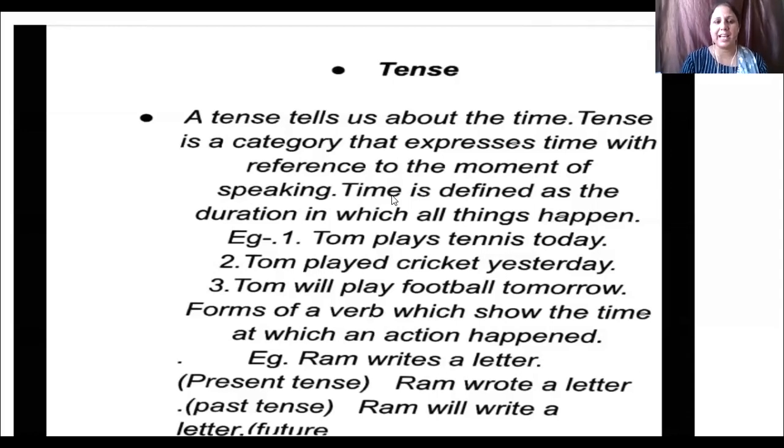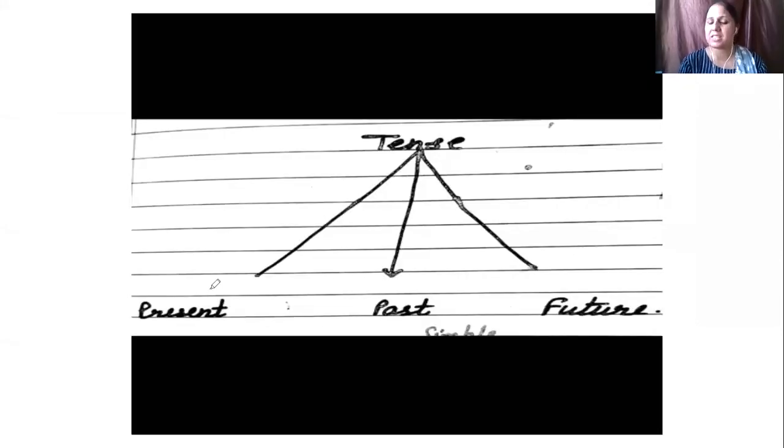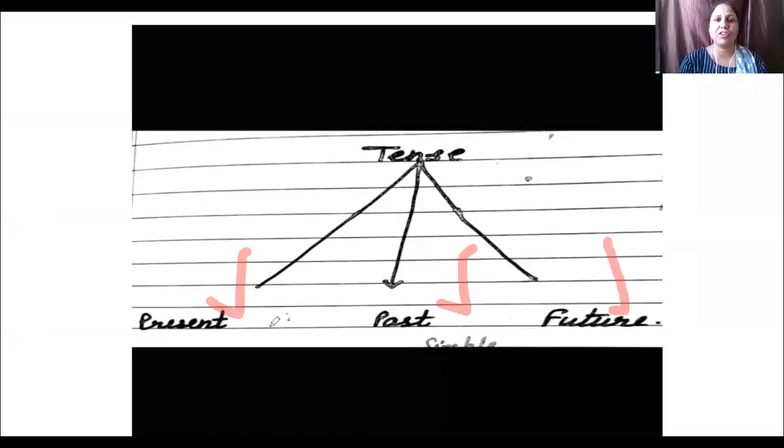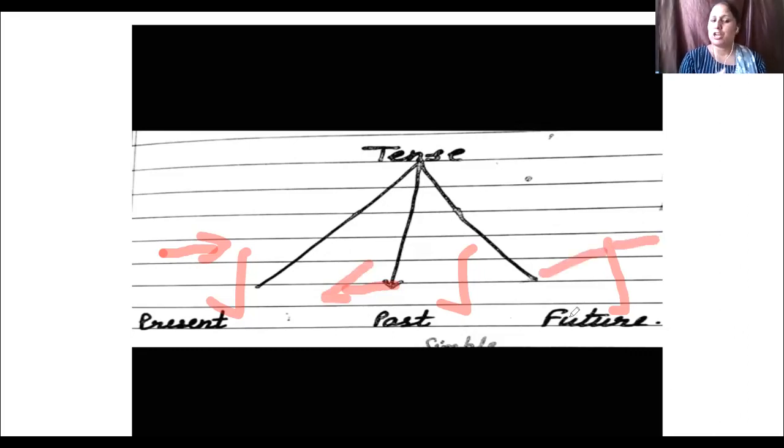Okay, so next slide. Now we talk about tense. There are three types of tense: present tense, past tense, and future tense. Firstly, I tell you present tense. What is present? An action. We describe an action that is currently going on. Okay, and past tense, we're describing an action that has happened. And in third, future, we're describing an action that yet not happened. Okay, so what is present tense? That work is currently going on. Past tense, the action has happened. And future tense, the action yet not happened.